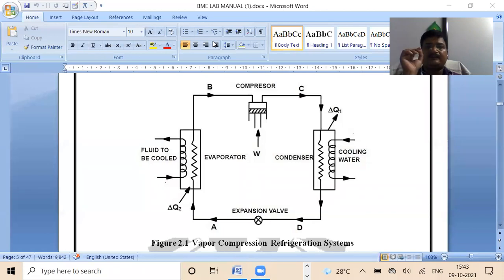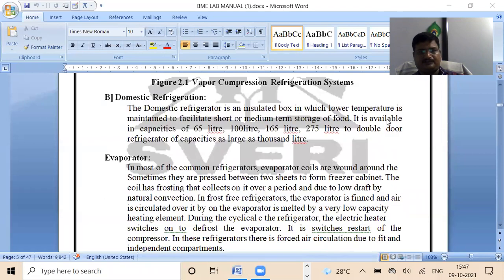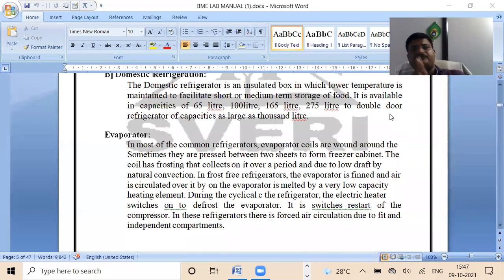It will give you an idea about the basic refrigeration system. One by one we will concentrate on its parts. The expansion valve is very helpful and it is used to expand the liquid which is circulated through this particular circuit.